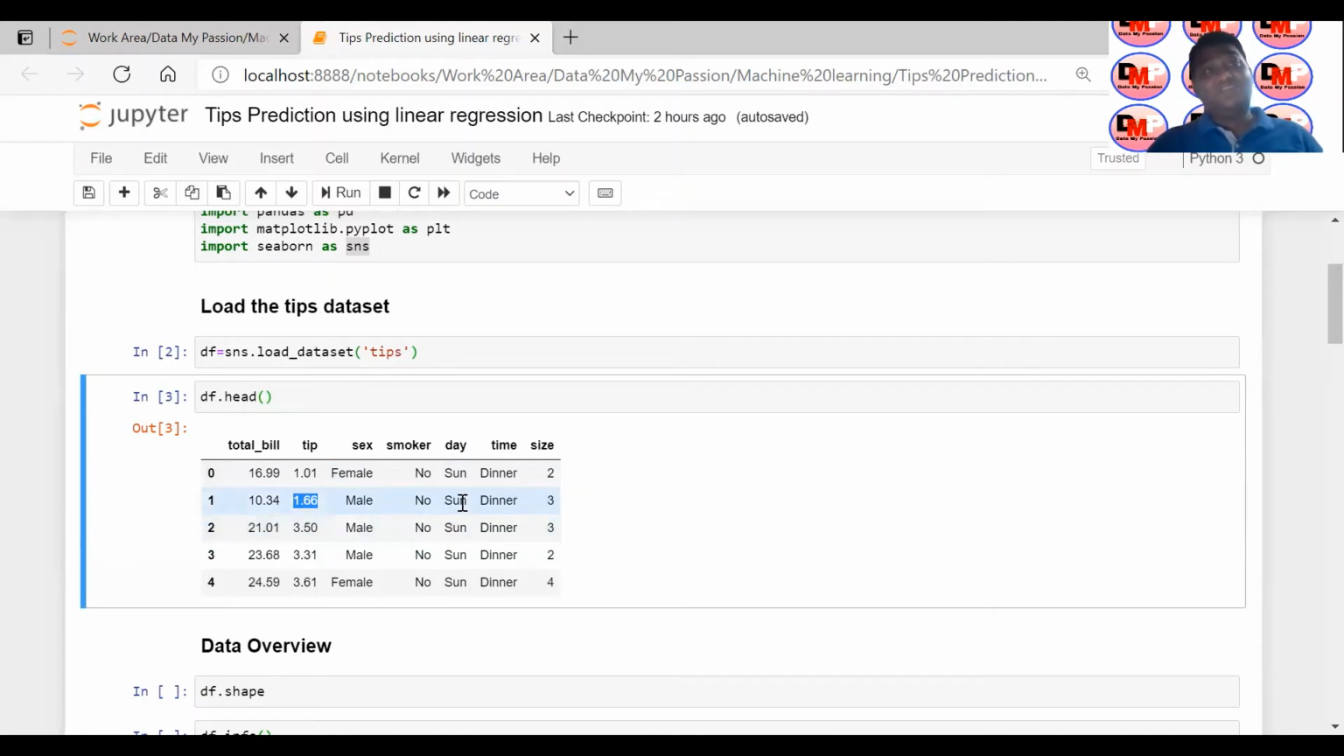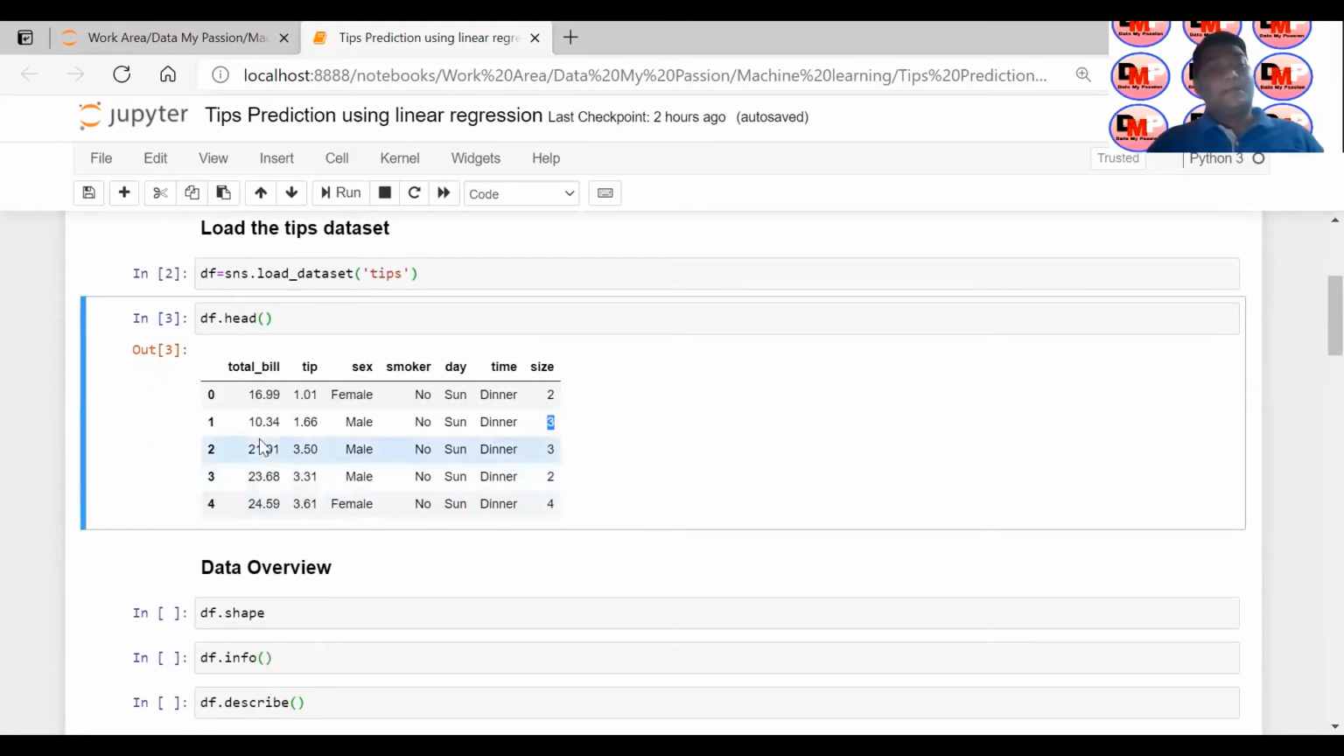The day on which that particular customer went into the restaurant, whether it was a Sunday, Saturday, Friday, and so on. The time at which he entered the restaurant, whether it was dinner time or lunch time. And with how many family members or colleagues, or whatever number, that is the size on that particular visit.